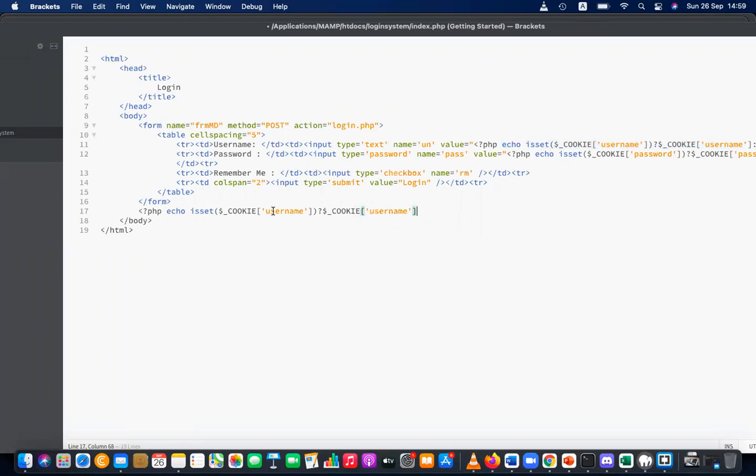Echo is set $cookie error. I need to echo that error. Otherwise, let's keep it blank. That's it. And I want to display the error in red color. So let's add the font color. Font color equal red.